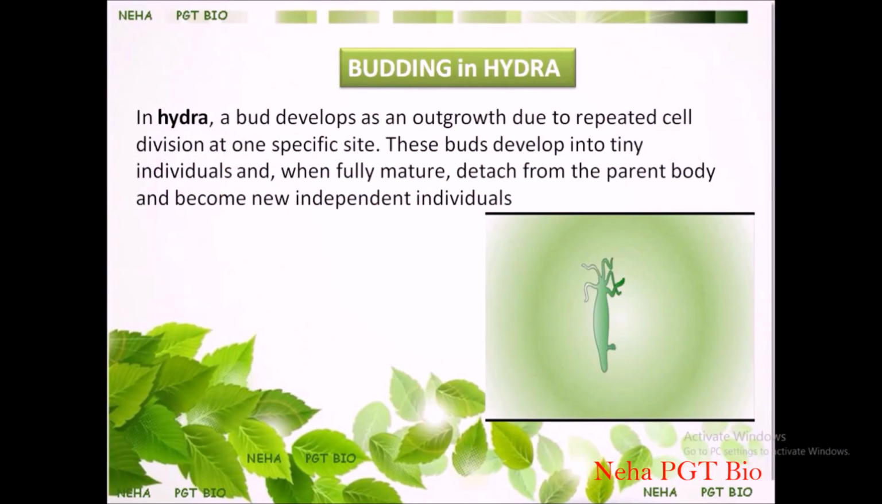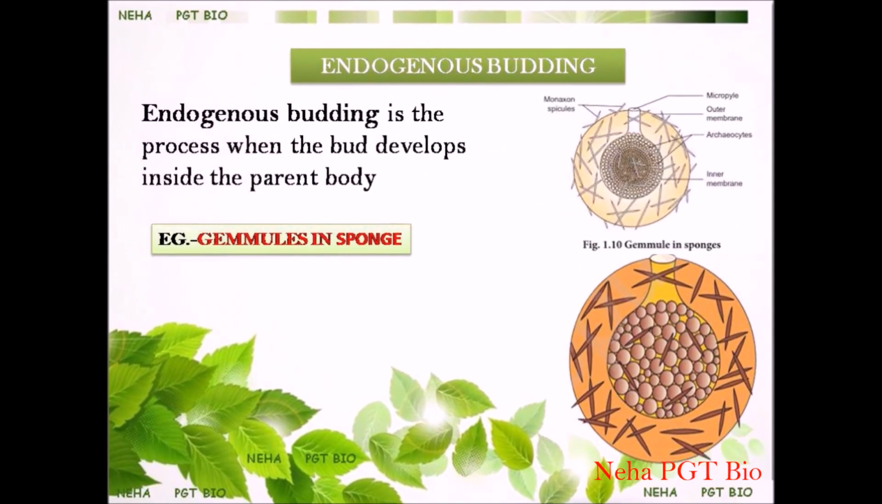Another example of exogenous budding is in hydra. In the case of hydra, the body is attached to the substratum and there are tentacles here. We can see a tiny outgrowth which resembles a tiny hydra attached on the outer side of the body. This bud will get detached from the parent body when it can survive on its own.